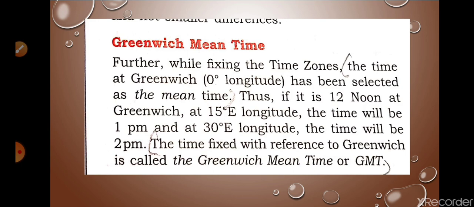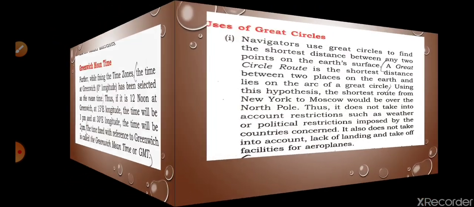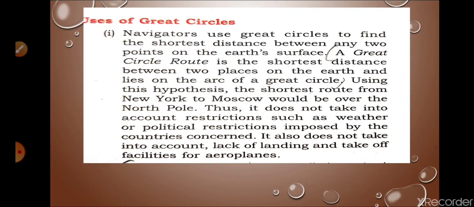Greenwich Mean Time is known as mean time because we have taken it as 0-degree longitude. Now the next question. Great circles are the shortest routes between two places. A great circle route is the shortest distance between two places on the earth and lies on the arc of a great circle. And then you can write because it does not take into account restrictions such as weather and political restrictions imposed by the countries concerned. So that's why these are known as shortest routes.